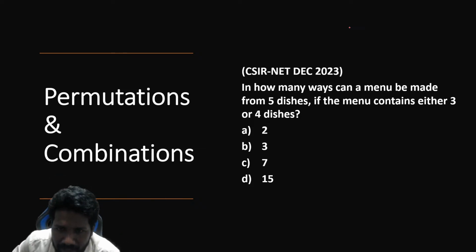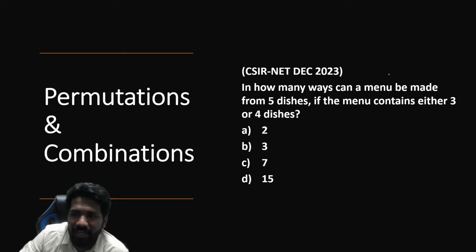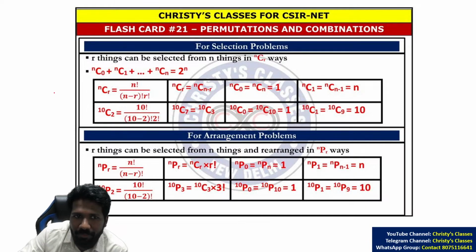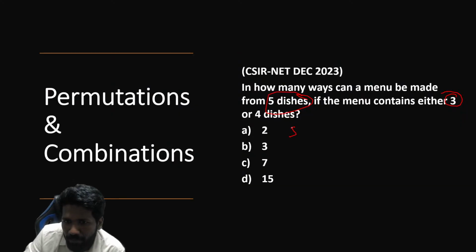This I will discuss very fast. In how many ways can a menu be made from 5 dishes if the menu contains either 3 dishes or 4 dishes? मतलब 5 dishes से 3 dishes कितने तरीके से select कर सकते हैं? Combination का basic theory: R things can be selected from N things in NCR ways. That means from 5 dishes, if you want to select 3 dishes, 5C3 ways are there.